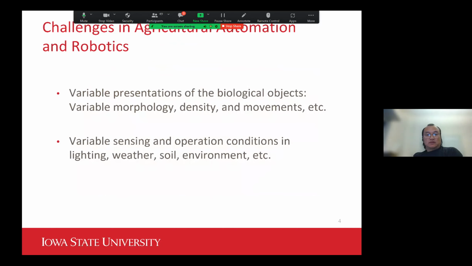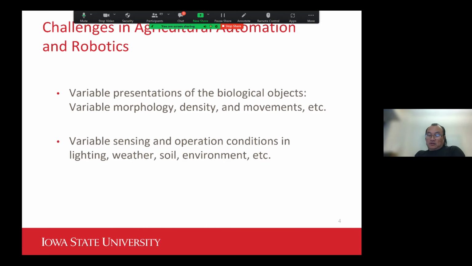First, we need to look at automation and robotics in general in an agricultural setting, and there are some unique challenges we are facing, primarily because the objects we're working with are biological, so they have a lot of variables. There are variables in morphology, in how they are planted and growing in the field, and environmental conditions like wind and lighting add to the complexity of the environments we are working with.